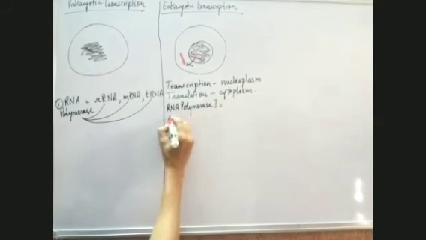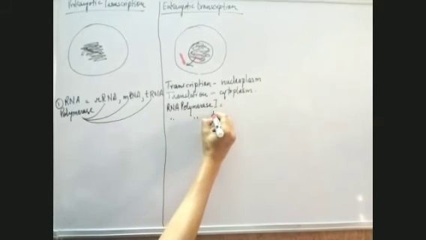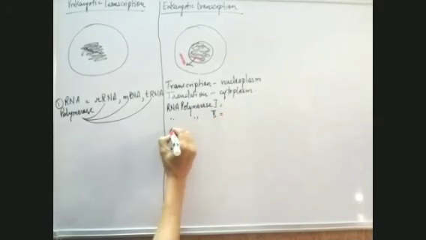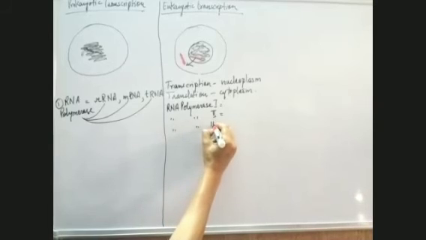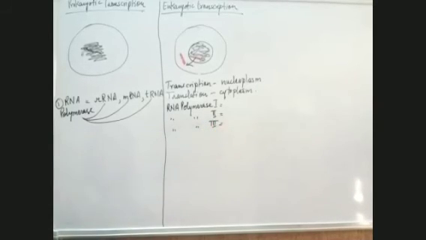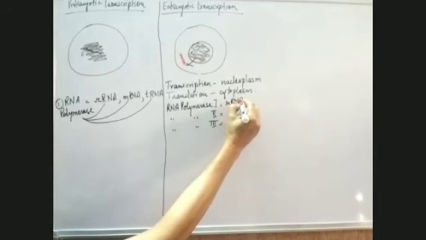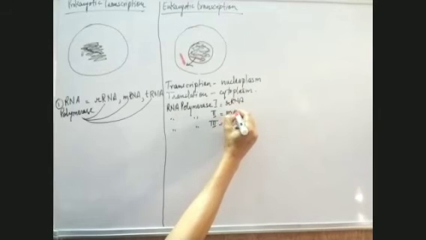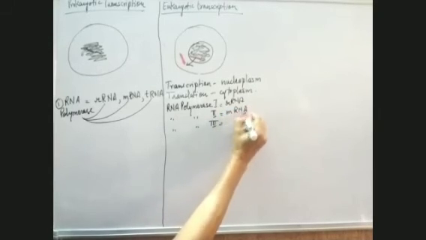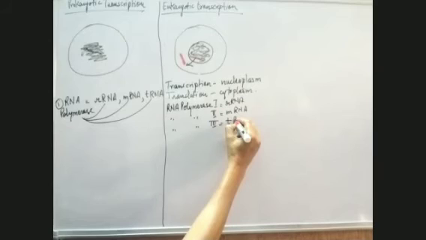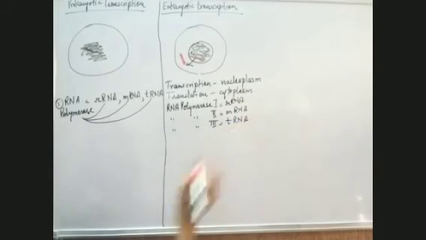RNA polymerase 1 synthesizes rRNA, RNA polymerase 2 synthesizes mRNA, and RNA polymerase 3 synthesizes tRNA. So the three RNAs are synthesized by three different types of RNA polymerase.